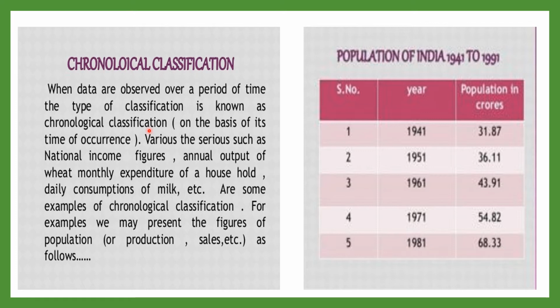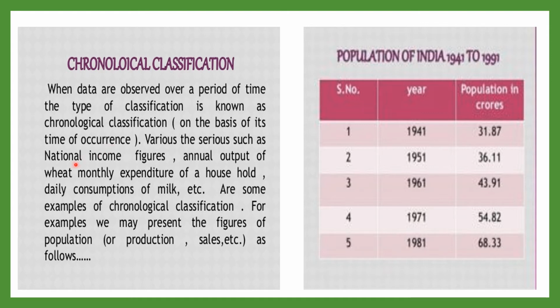The next is chronological classification, which is also known as temporal classification. When data are observed over a period of time, the type of classification is known as chronological classification. That is, when data is classified on the basis of time, that is time of occurrence, when it has occurred.